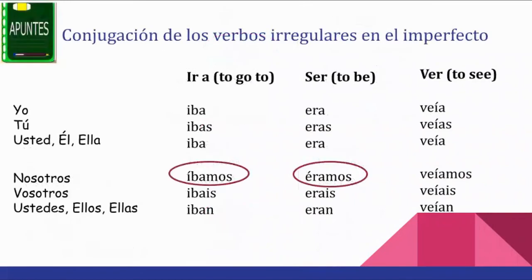Something else to consider is that there are only 3 irregular verbs in the imperfect. El verbo ir, el verbo ser y el verbo ver. Iba, ibas, iba. Íbamos, ibais, iban. Ahora es tu turno. Now is your turn.